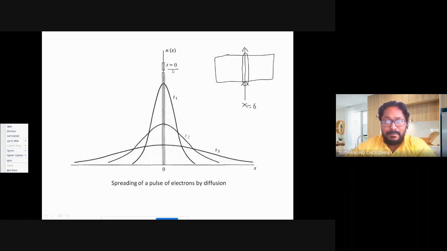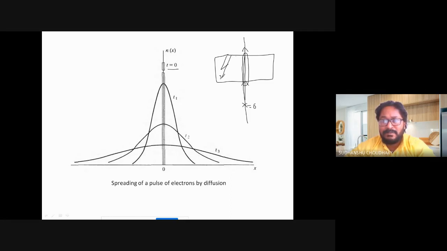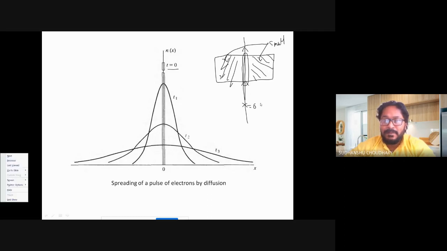Now with time, since we have a very high concentration of electrons around this edge inside the semiconductor, and I don't have any concentration in these regions, the concentration of electrons in these two regions is almost negligible, or very small. But in this region, the concentration of electrons is very high.